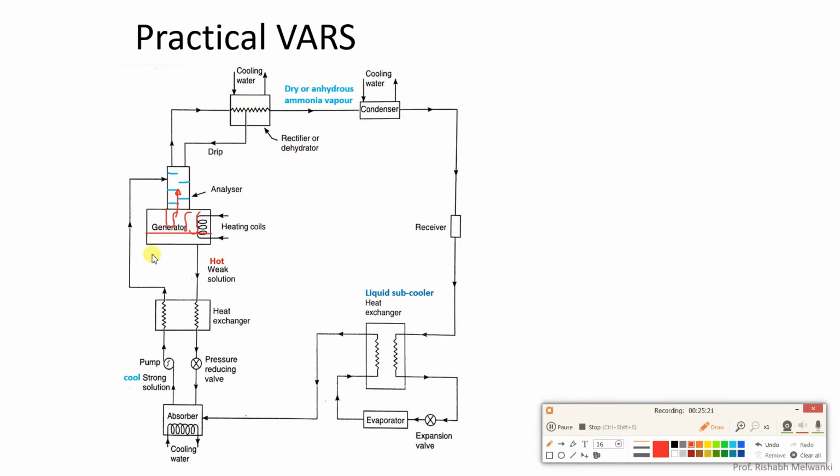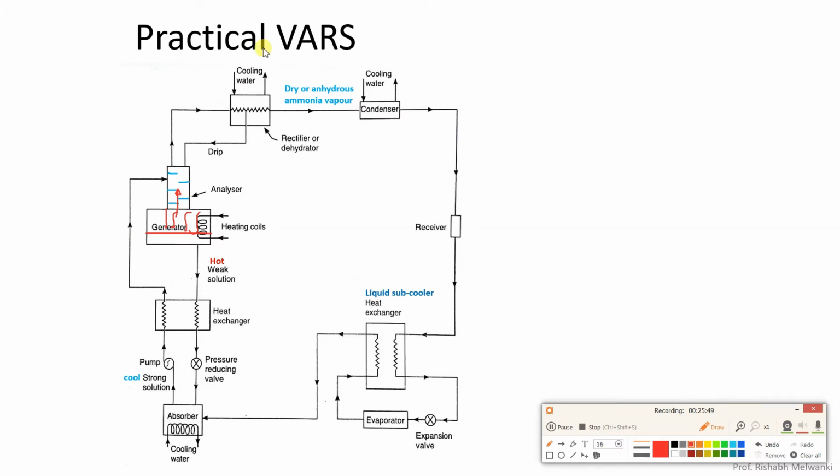The second advantage is that this cool strong solution will exchange heat with this hot ammonia vapor at high pressure. Because of that heat exchange, the cool strong solution will become warm. So whatever heat is supplied in the generator, the heat requirement will reduce.